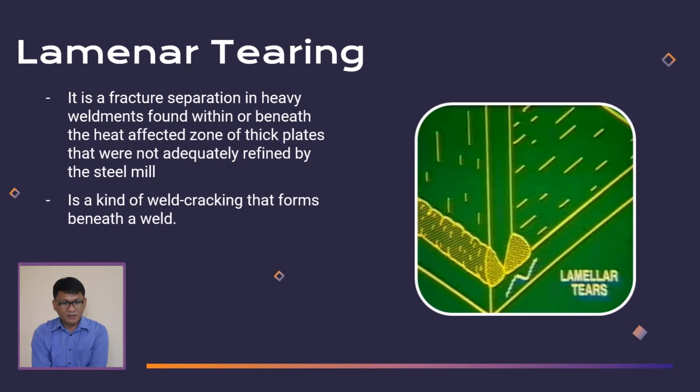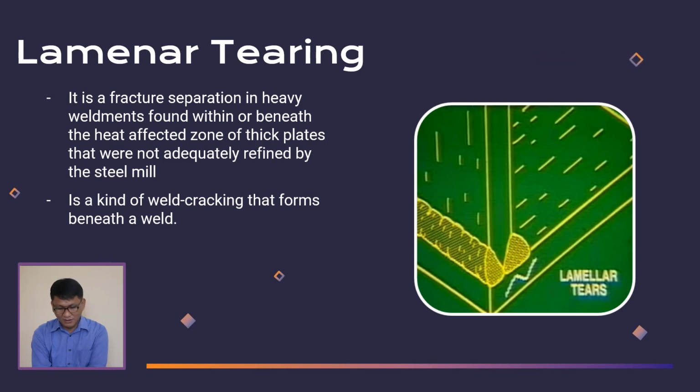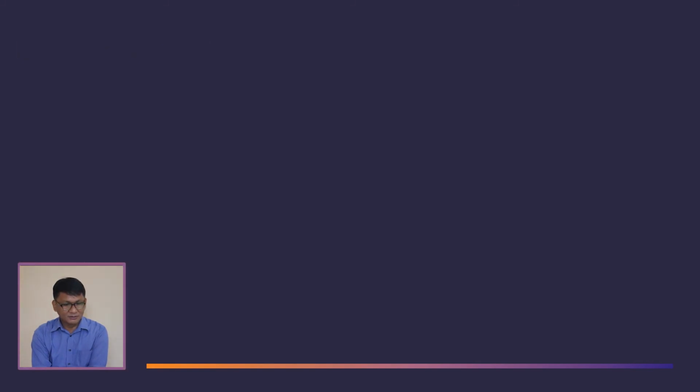Then we have the lamellar tearing. So this is a fracture, separation in heavy weldment found within or beneath the heat-affected zone of thick plates that were not adequately defined by the steel mill. Lamellar tears are a kind of weld cracking that forms beneath a weld. Parang seams and laps din.